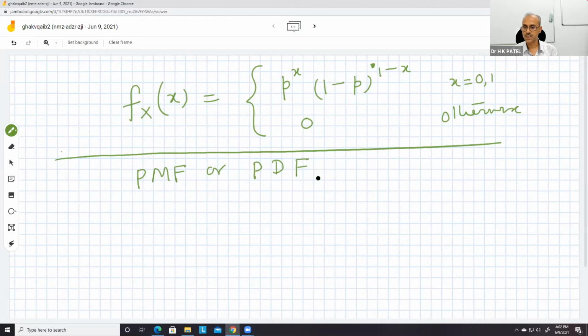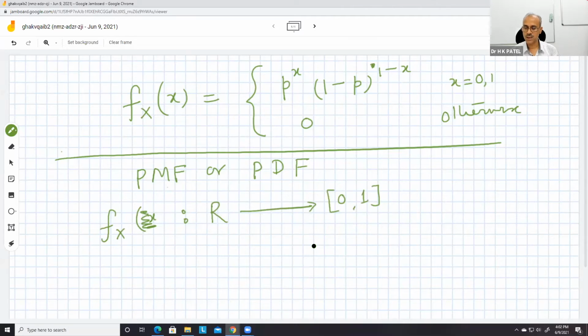This is in case of continuous distribution, and PMF we say in case of discrete random variable. So in both the cases, if x is a random variable, this is a function actually from the set of real numbers to the closed interval 0, 1.